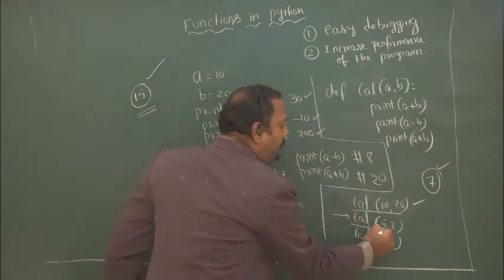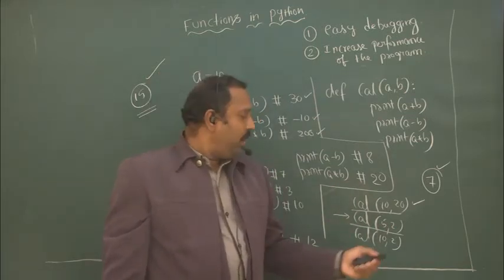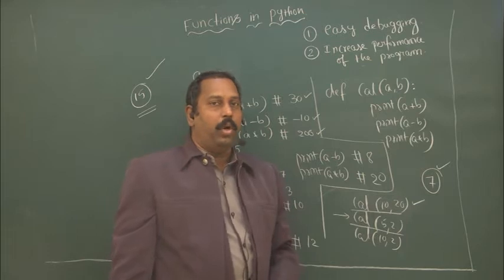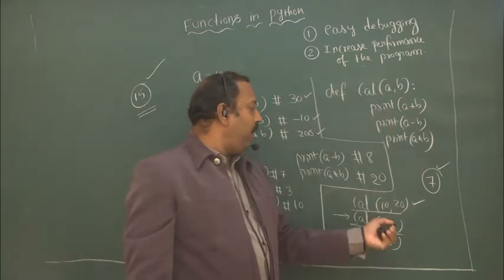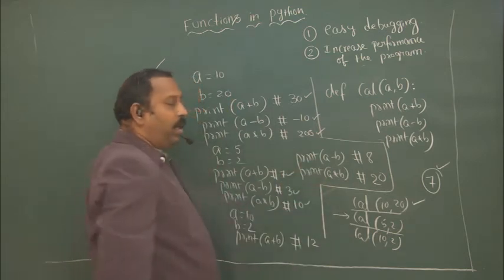Again, the next statement, call of 5 comma 2. Same function we are calling with new parameters. Here I am using the parameters 5 comma 2, and A gets value 5, B gets value 2. 5 plus 2 means 7, 3, 10. You will get the output.